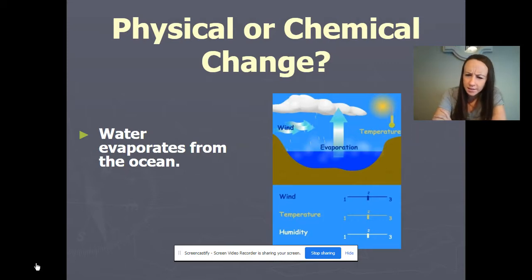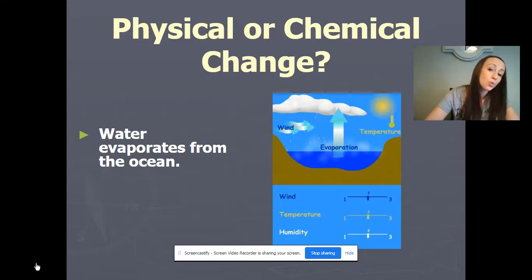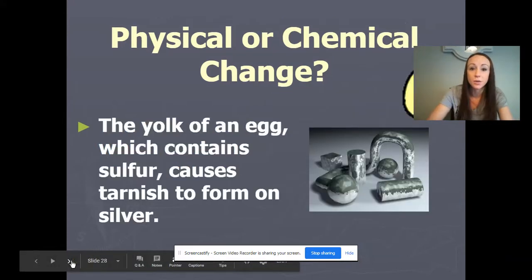A lot of the time kids get that confused because they think, oh, Miss Jacobs, a gas is being created. Well, no. What's happening when we have a change in state of matter with the addition or taking away of heat is we just have the atoms moving closer or further apart. There's no change in the arrangement of the atoms, just a change in the space between atoms or their speed. So melting, freezing, evaporating, sublimation, if you remember that word, changing directly from a solid to a gas, those are all changes in states of matter, and so those are all physical changes. We have no new substance being created.